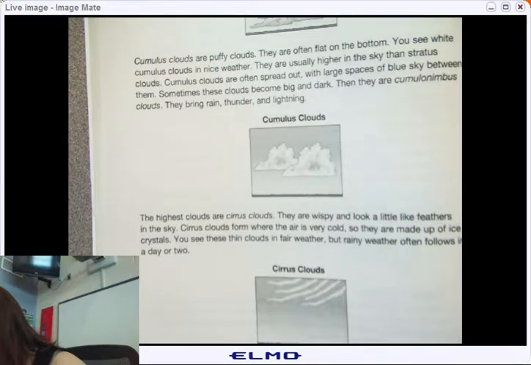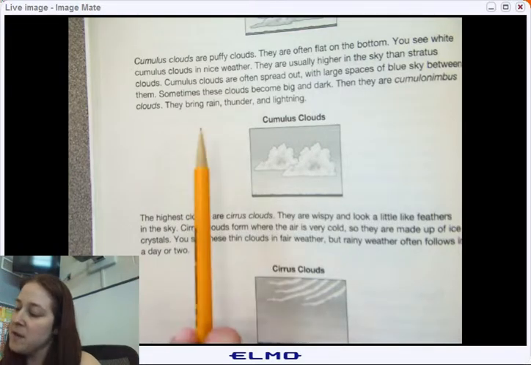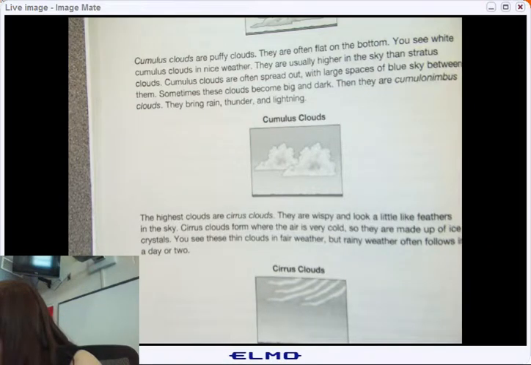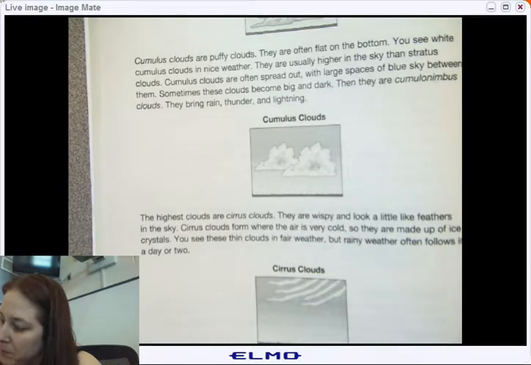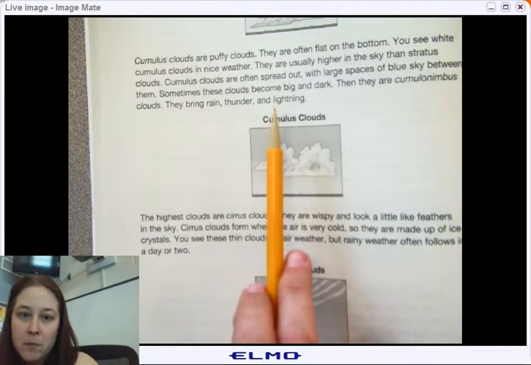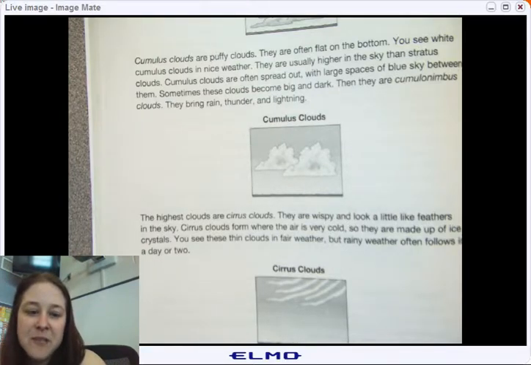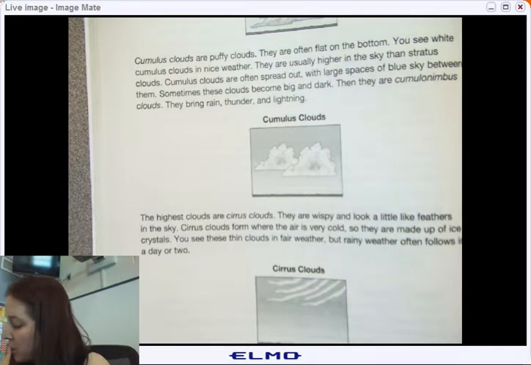These usually are higher in the sky than stratus clouds and blank out from each other. Cumulus clouds are often spread out from each other. Cumulus clouds are associated with fair weather unless they become, what do they become? Big and dark. Then they are blank clouds which bring rain. What kind of clouds bring rain? It's in italics there. Cumulonimbus.